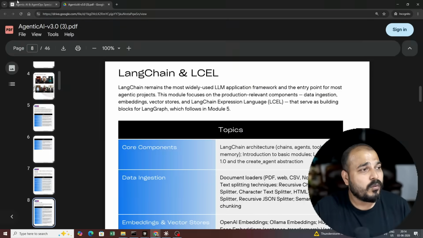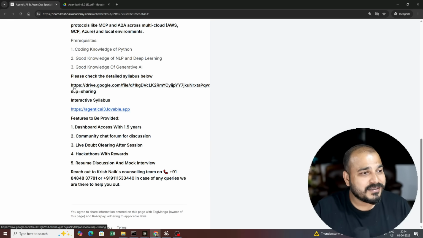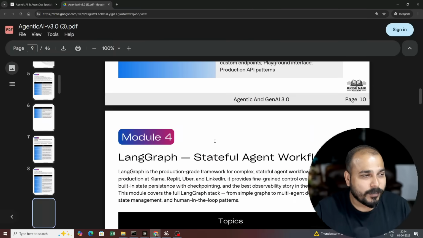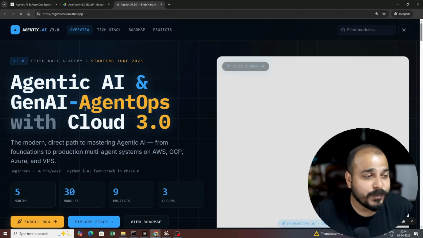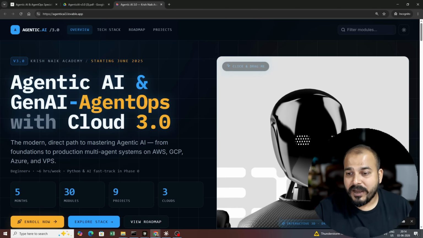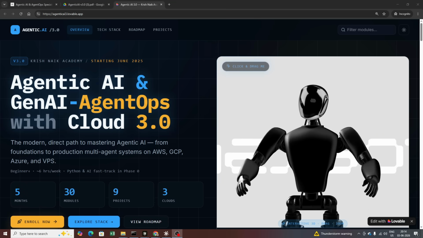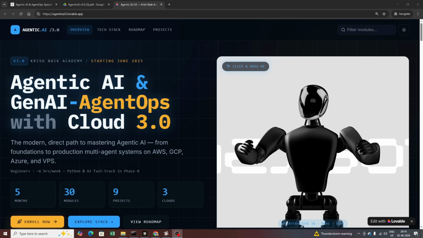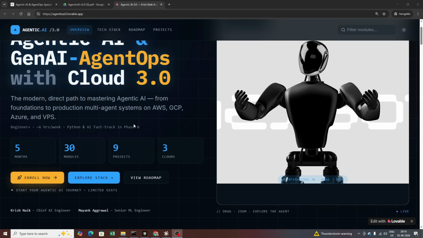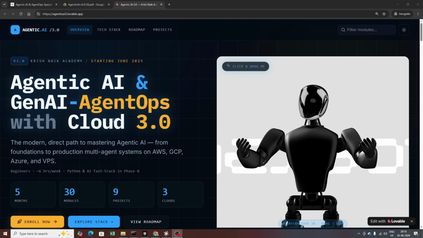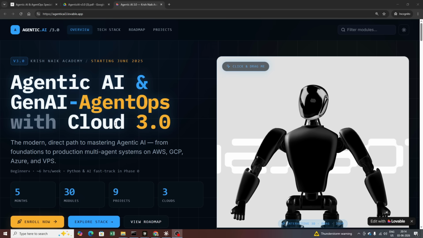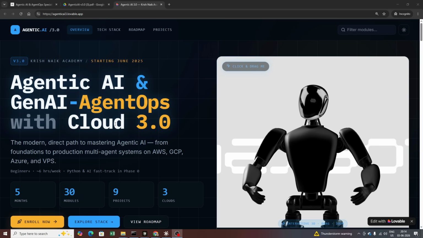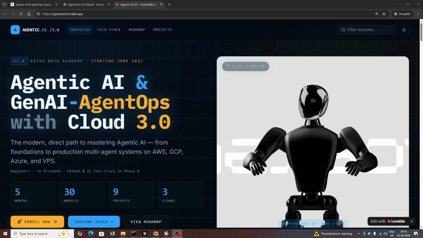Okay. Now, what we are basically going to do is that over here is the entire detailed syllabus. You can just go ahead and open the PDF. Along with that, there is also an interactive syllabus just to make you understand what all things we are going to specifically cover. Okay. So now I'll just go ahead and hide my face so that you can focus over here. So Agentic AI and GenAI AgentOps with Cloud 3.0. So one more amazing thing is that with this specific batch, we will also be giving you access to the 2.0 batch. Okay, the previous batch that has completed, that access we will also be giving. This access will also be given.